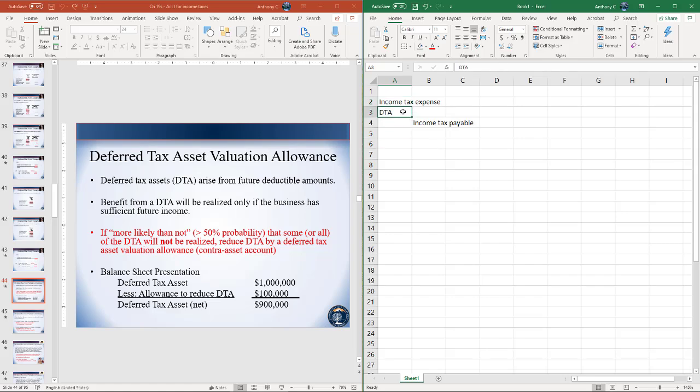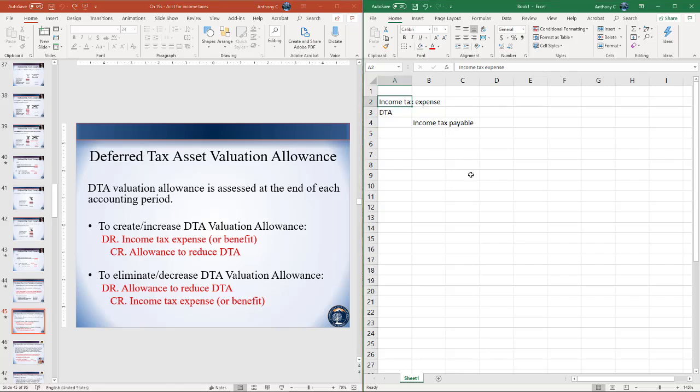If we expect not to realize the DTA then, that means our income tax expense will increase going into the future. Or the amount of income taxes we'll pay going into the future will increase. So if we establish a DTA valuation allowance, when we increase the allowance, it's offsetting our DTA, so our deferred tax asset is decreasing.